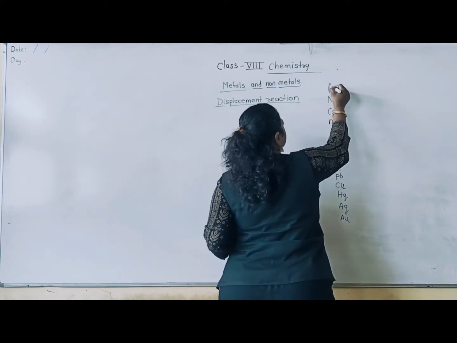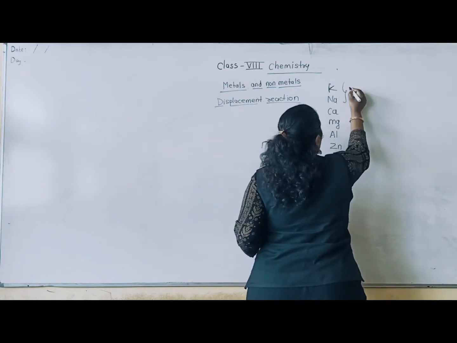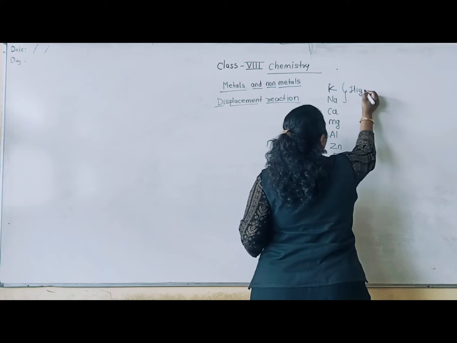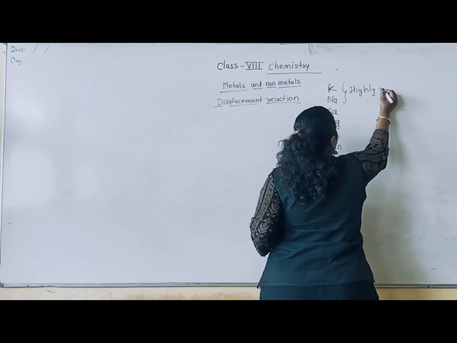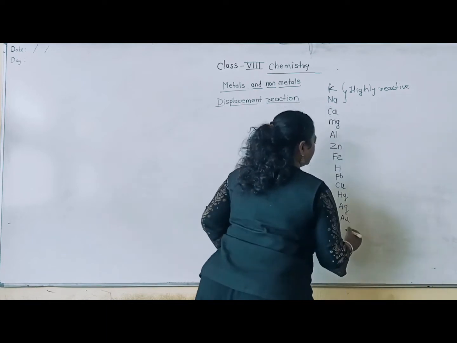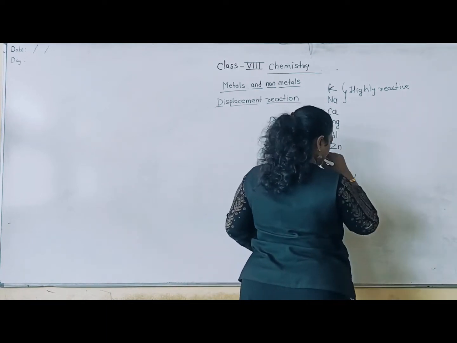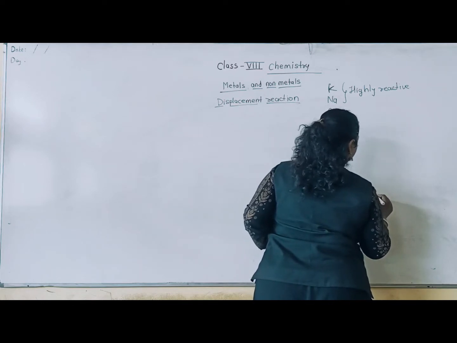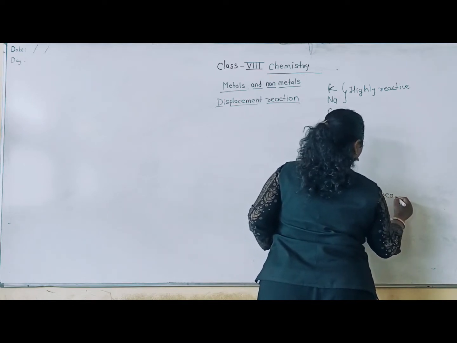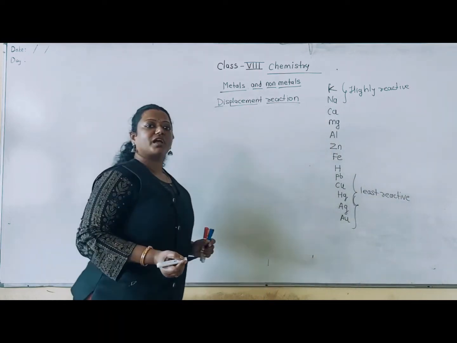The metals which are at the top of the reactivity series are highly reactive metals, and the metals which are at the bottom of the reactivity series are least reactive metals, as you all know.